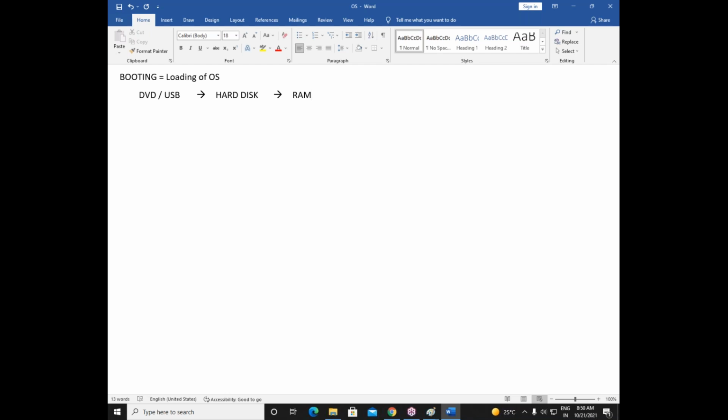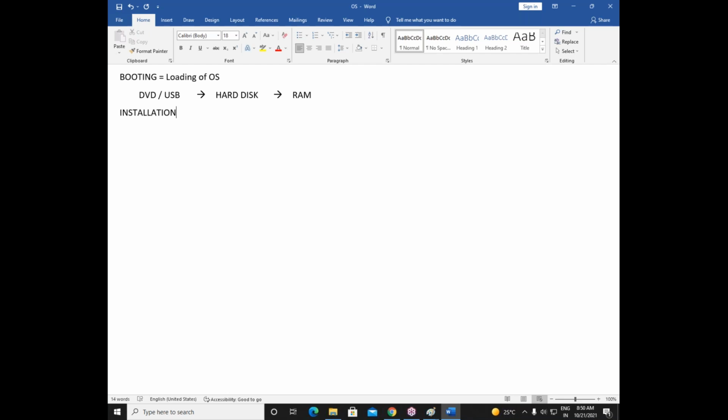So what we have to do now, we have to go to Microsoft company, or we have to go to Linux company. From there, we need to download our operating system. We need to buy a DVD or we need to download that operating system in a USB. So now we need to install the operating system from USB to the hard disk. So this process is called installation process. Installation means installing your operating system from DVD or USB into hard disk. This is called installation. So we have to install our operating system from USB or DVD into hard disk.